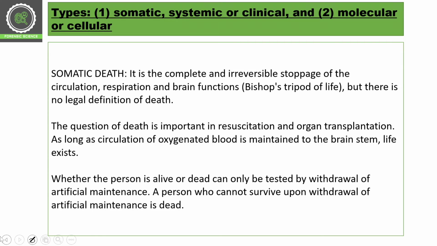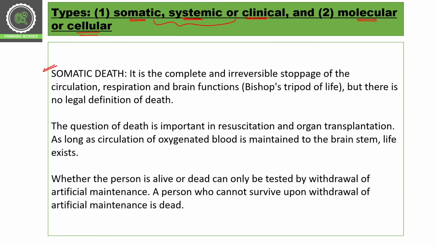Then we have types of death. We have two types of death. One is somatic, systemic, or clinical. These three names denote only one situation. The other type is molecular and cellular death. Okay, so first we will understand what somatic death is.